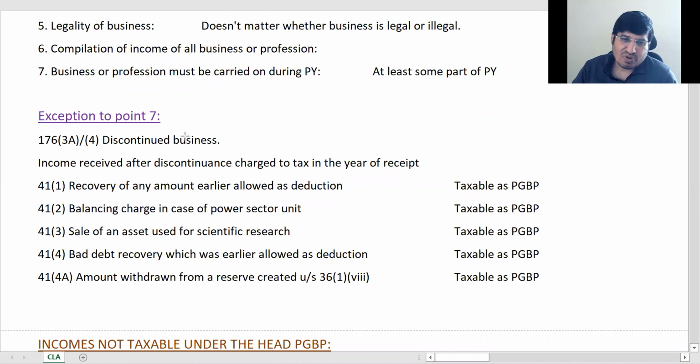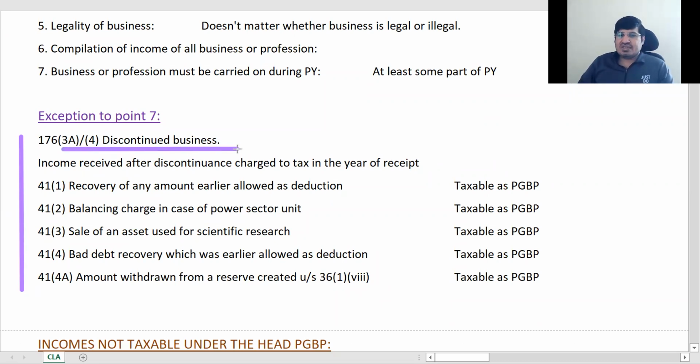Now, exception to point 7, which we are discussing here: it should be carried out during the previous year. In these cases, it is not necessary that business should be carried on during the previous year. Okay. So one is your discontinued business. If I have discontinued my business